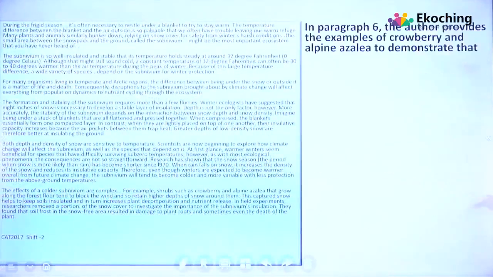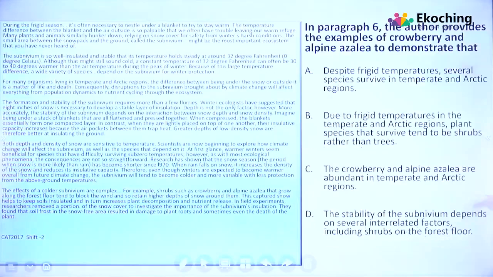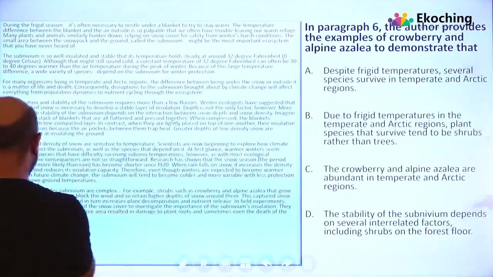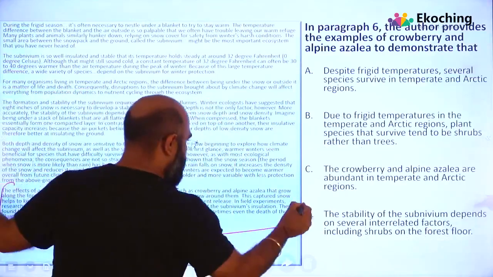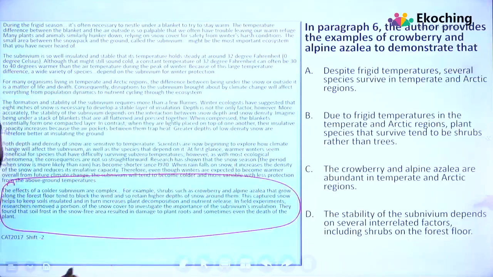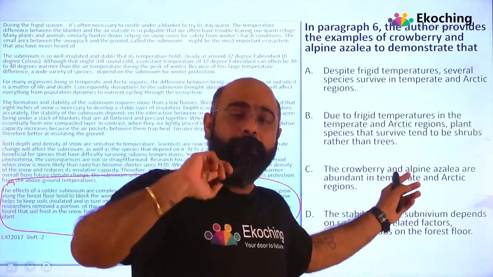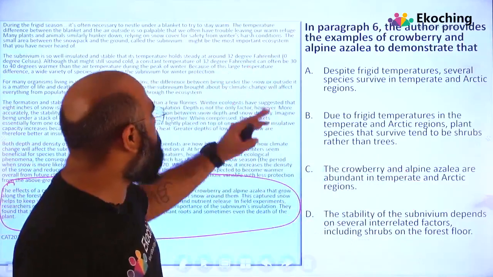Question number 3 is all about, in paragraph 6, the author provides the example of crowberry and alpine azalea to demonstrate that. What does the author want to demonstrate? That's what they are asking. Let's go to the questions now. What kind of questions do they have? So let's talk about 1, 2, 3, 4, 5, 6. When I'm talking about 6, they are talking about this paragraph. And this is, guys, a specific idea question in paragraph 6.